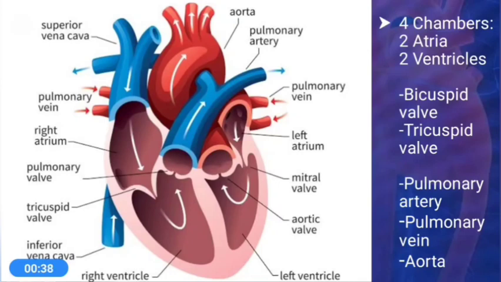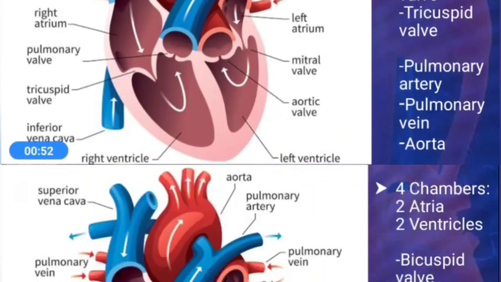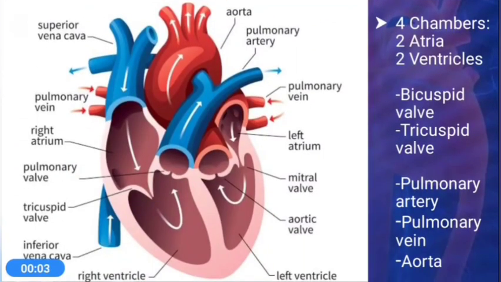The human heart is separated into four chambers, mainly two upper chambers which are called the atria and two lower chambers which are called the ventricles. The left atrium opens into the left ventricle through the bicuspid valve, otherwise called the mitral valve, and the right atrium opens into the right ventricle through the tricuspid valve. These valves are present in between the atrium and ventricle to prevent the backward flow of blood when it is being pumped.